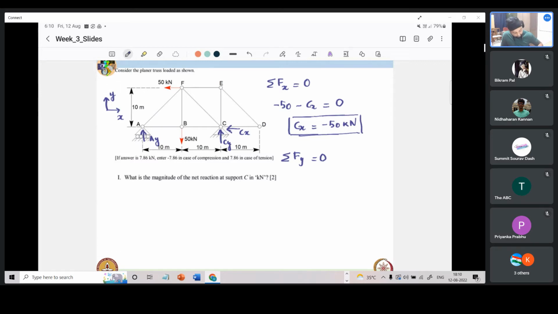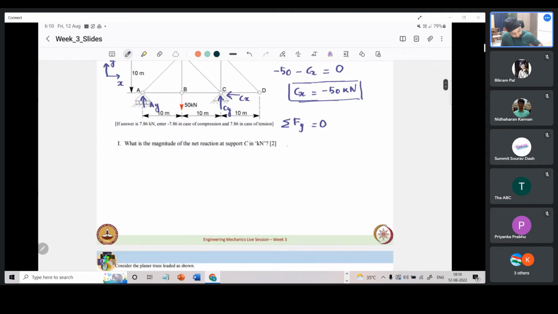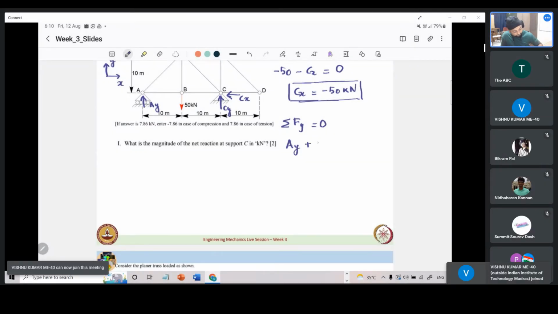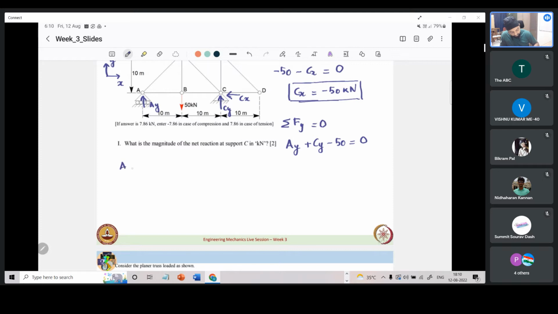So if we were to write this, what would this come out to be? Plus Ay plus Cy minus 50 equals 0. Or Ay plus Cy equals 50 is what we get. Let us call this equation 1.